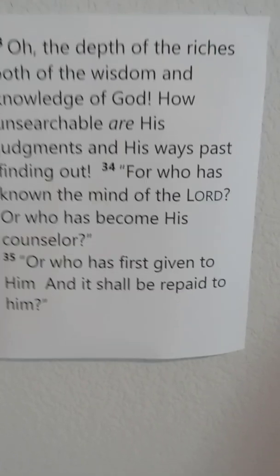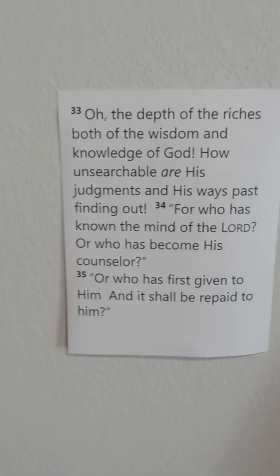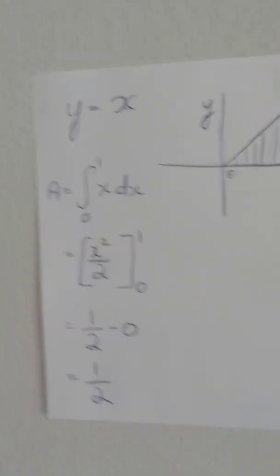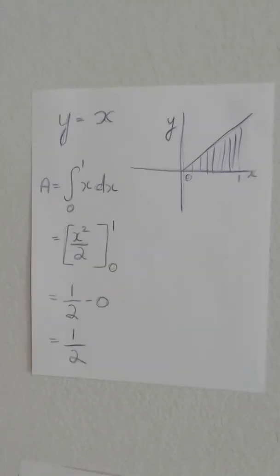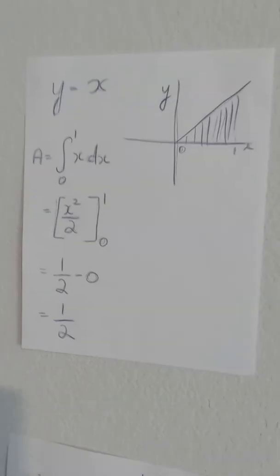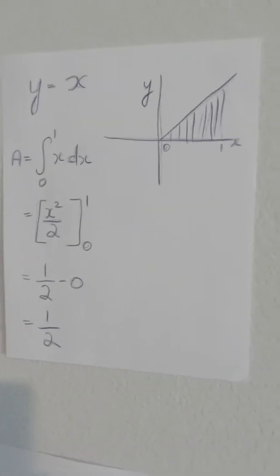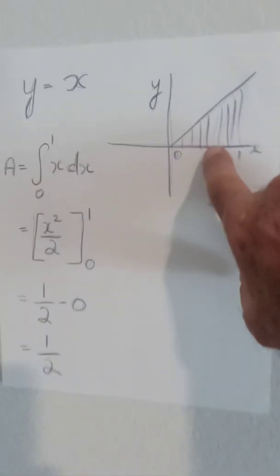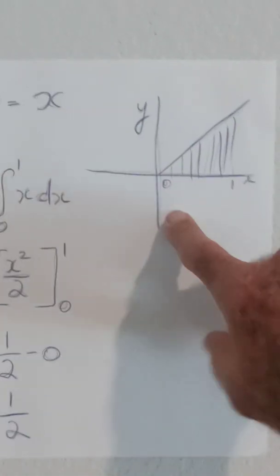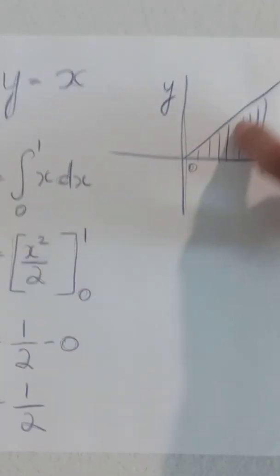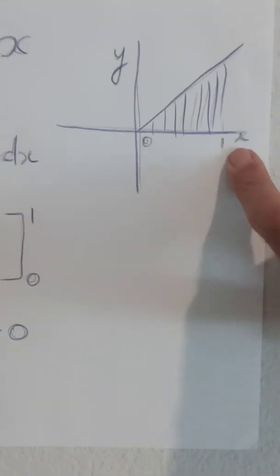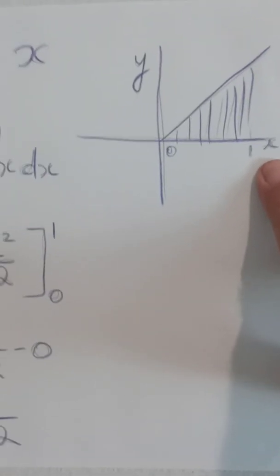Is there anything that is past finding out by computers, the best of intelligence? Well, let's look at something here. Here's a simple equation, y equals x. Now, if we want to find the area under this line, the line is just a simple line at 45 degrees, going between x is 0 and x is 1. If we want to find the area under this line, it's very simple.